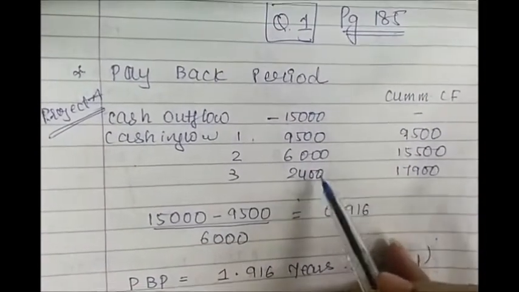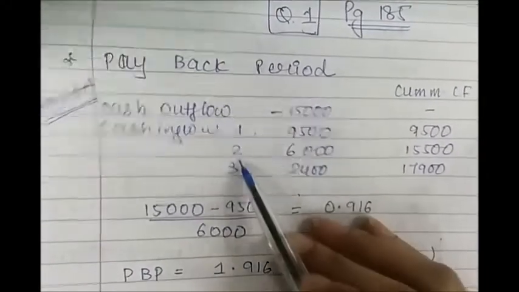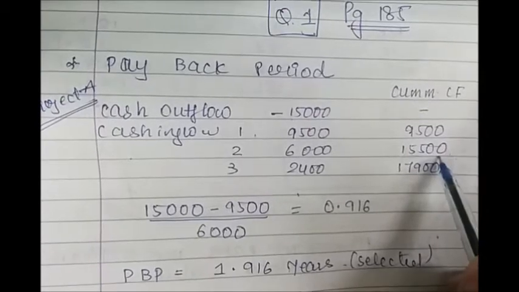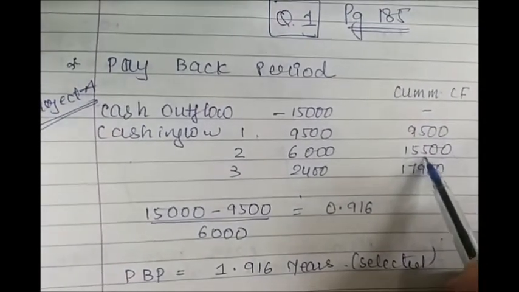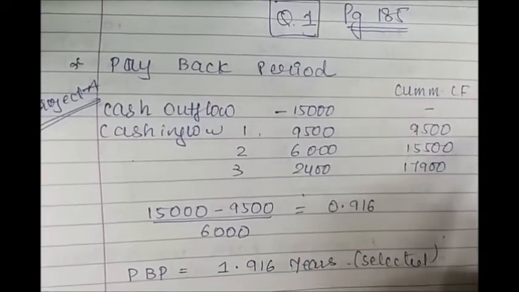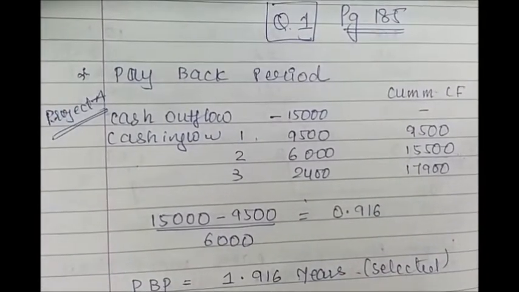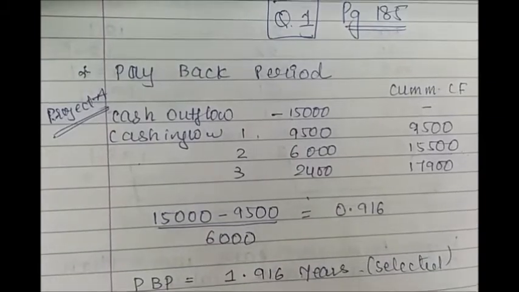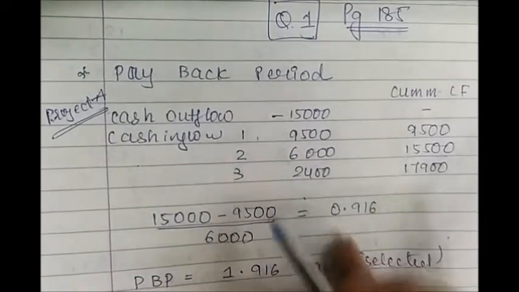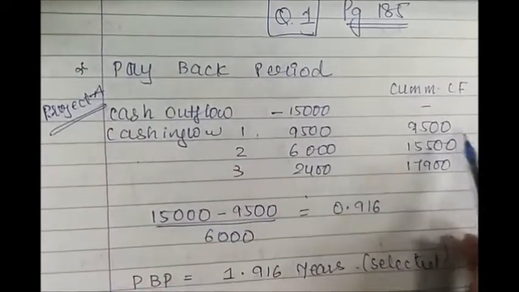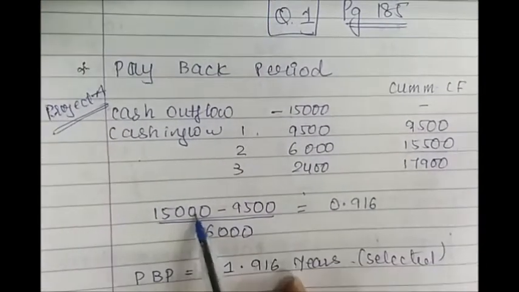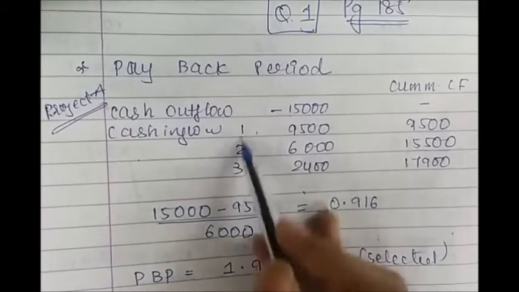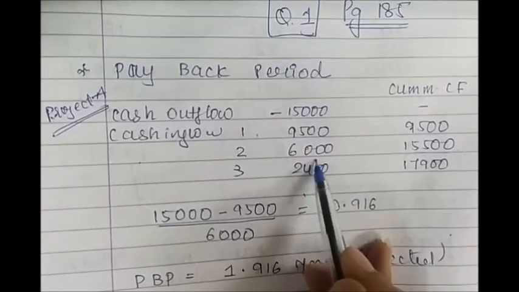So from the cumulative cash flows, we can see that at the end of year 2, we are recovering 15,000. But we also see that we are recovering 500 more. So we need to calculate the exact time period when we will recover our 15,000 amount. So we will first find out the difference between first year and our investment, that is 15,000 minus 9,500, which we will divide by the second year cash flow.